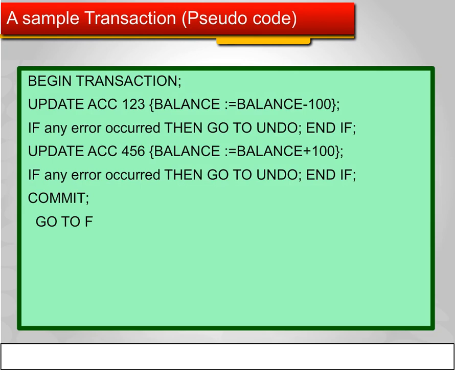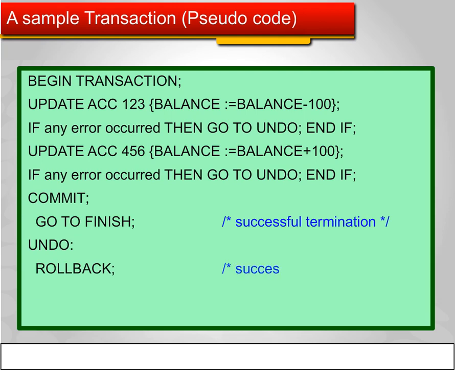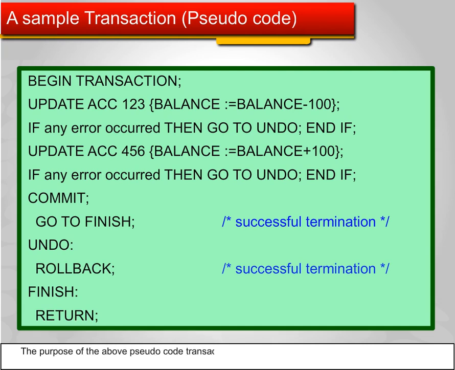Commit. Go to finish. Successful termination. Undo. Rollback. Successful termination. Finish. Return. The purpose of the above pseudocode transaction is to transfer the sum of 100 from account 123 to account